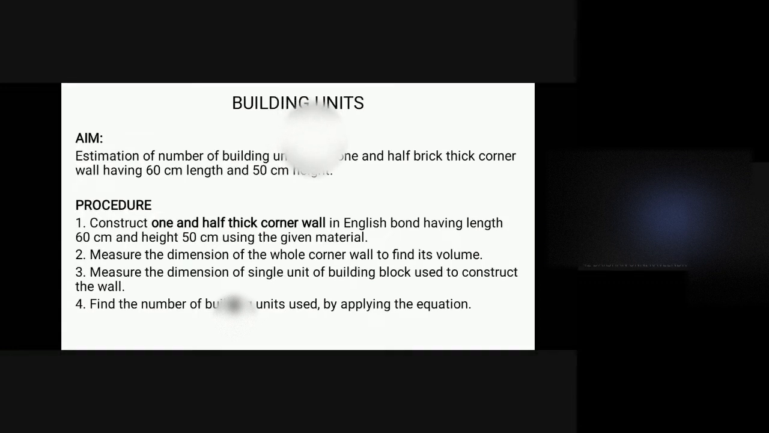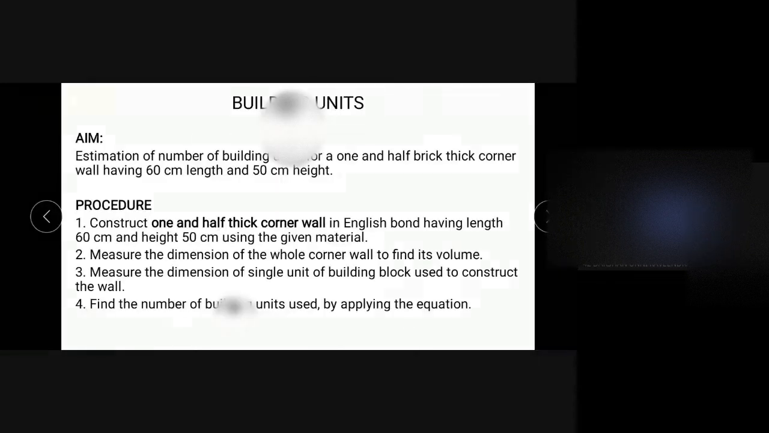So here the procedure is that we have to construct the wall. We have to measure the dimensions of the whole corner walls to find its volume and measure the dimension of the single unit. So we want to know the number of bricks or any building unit which are used for constructing that particular wall. So for that we need the full volume of the wall and the volume of a single building unit. Find the number of building units used by applying the equation.